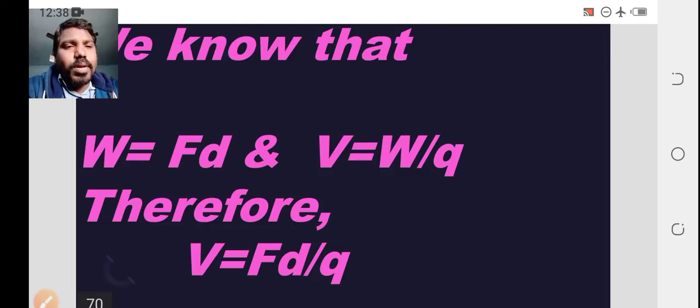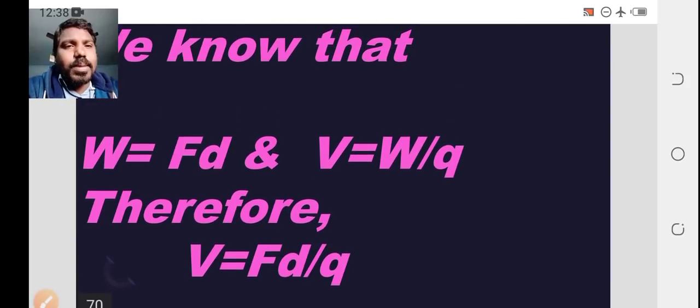Therefore voltage V equal to W by Q, where W equal to Fd.